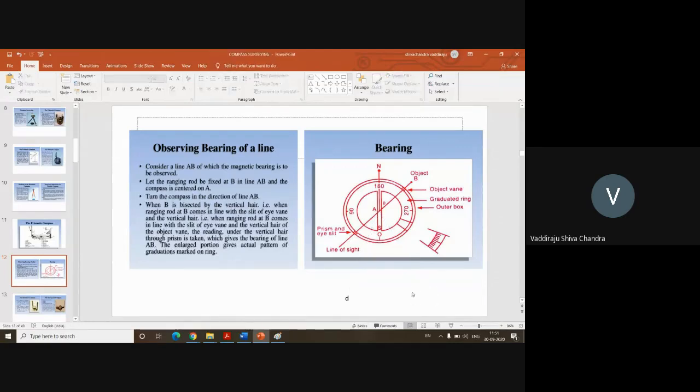The bearings are always measured with respect to magnetic north or true north. In simple words, it is defined as an angle between the given survey line with respect to magnetic north or true north. Okay. But an angle is the difference between two survey lines sharing a common point. Okay. And so there are two ways of designating these bearings.